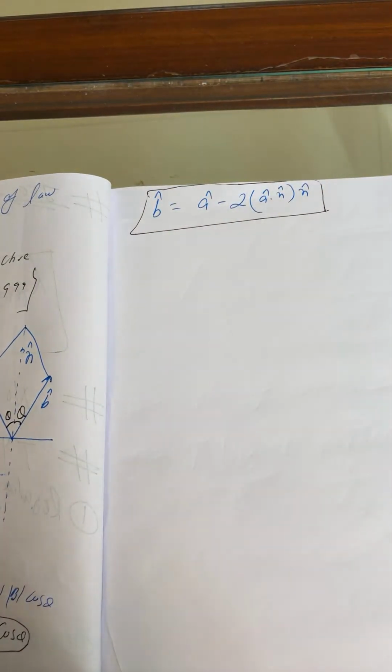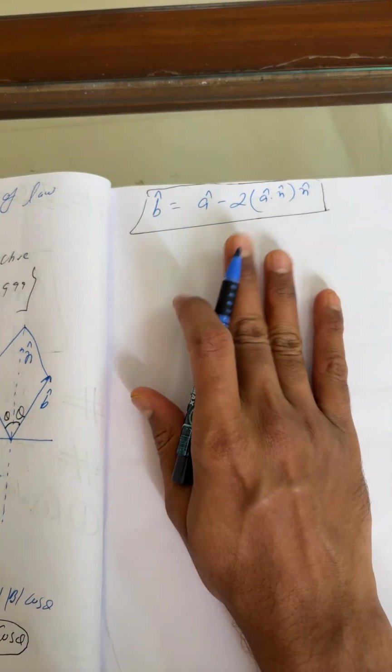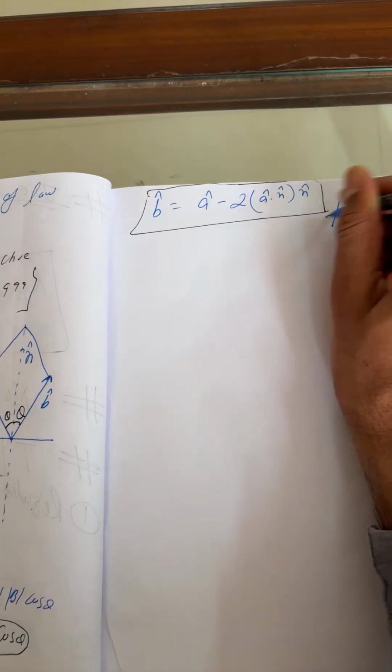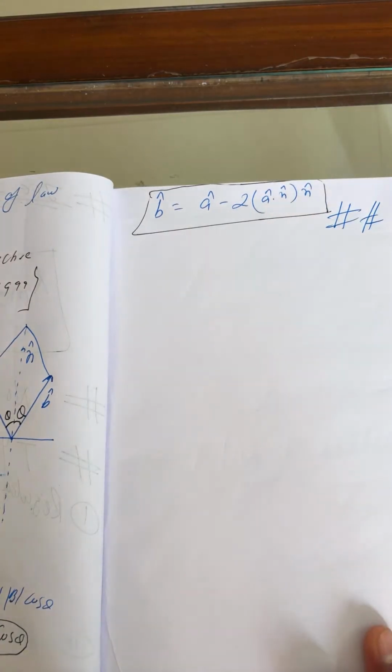This is a result which you can keep in your mind.